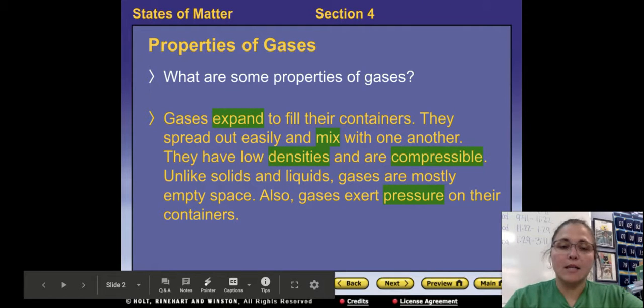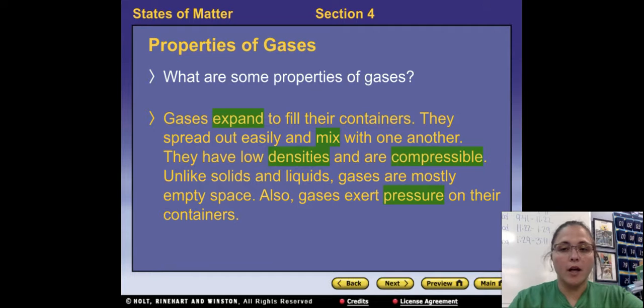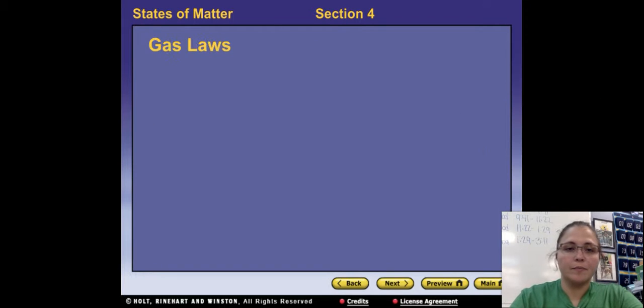So gases expand to fill their containers, the container that they're in, and so that is a unique property of gas. Solids and liquids don't do that. Gases spread out easily and mix with one another. They also have low densities and are compressible. So compressible means that you can compress them down into a smaller volume if you need to. Again, solids and liquids don't do that. So unlike solids and liquids, gases are mostly empty space, and that means that you can compress them down. Also, gases exert pressure on their containers.